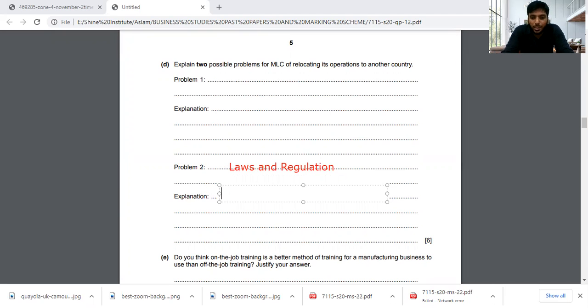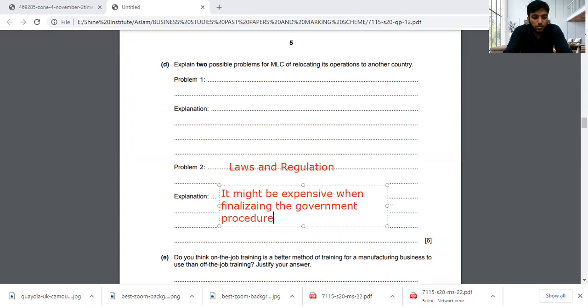So you can say it might be expensive when finalizing the government procedures. What else we can say about this?